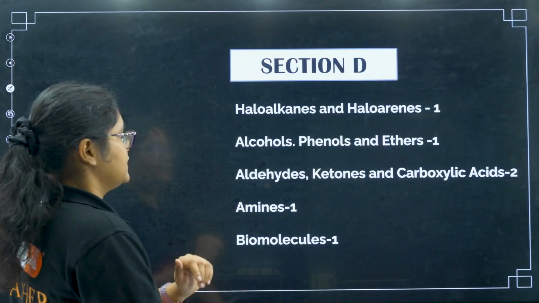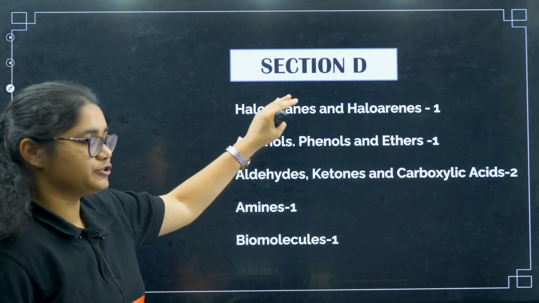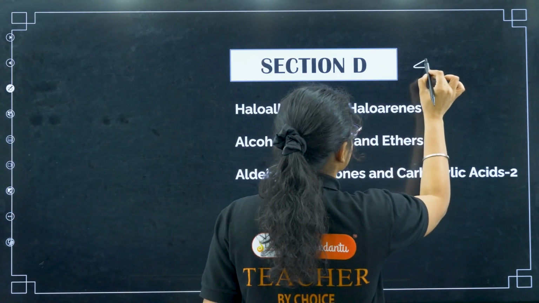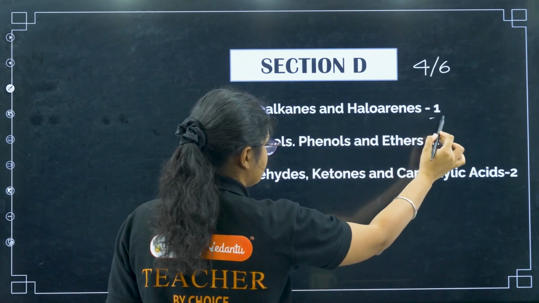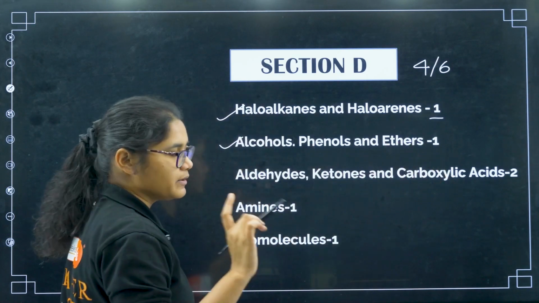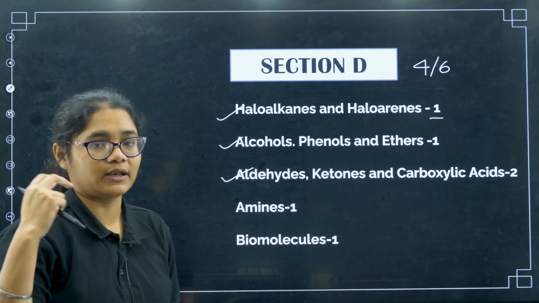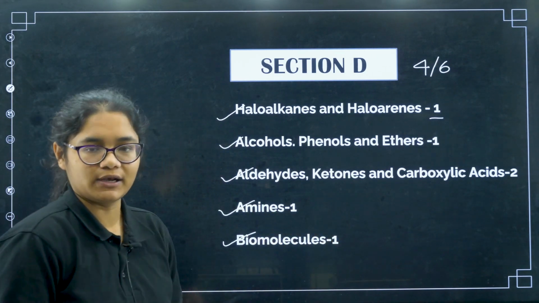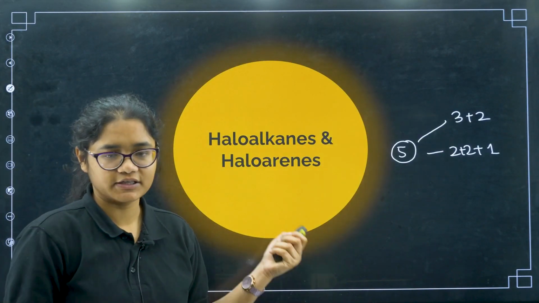The 5-marker questions are asked in section D. In section D you will have 6 questions, out of which you have to attempt any 4. From haloalkanes and haloarenes, one question will be asked; alcohols, phenols and ethers, one question; aldehydes, ketones and carboxylic acids, 2 questions; amines, 1 question; and biomolecules, 1 question. Now let us go for the first chapter.